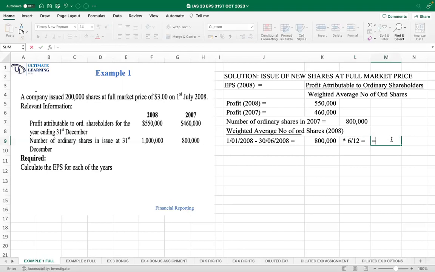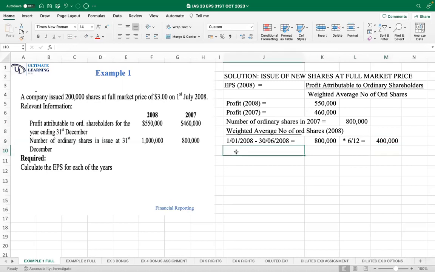It gives us a value of 800,000 times 6 divided by 12. So it gives us a value of 400,000. Now let's look at what happened on 1st July 2008. On 1st July 2008, we added new shares. So on that particular date, we added 200,000 new shares.